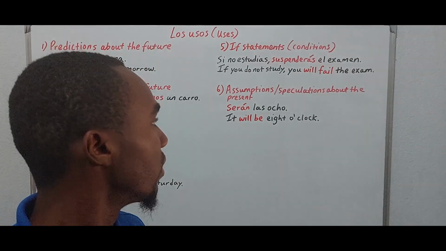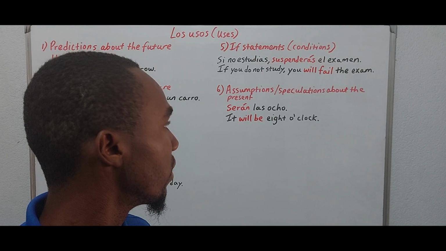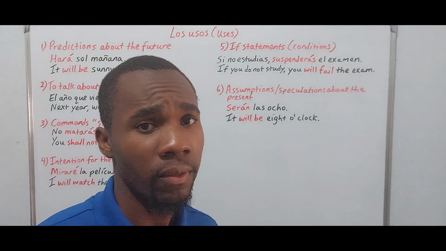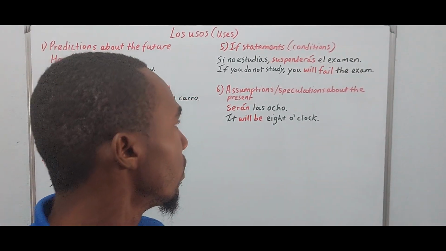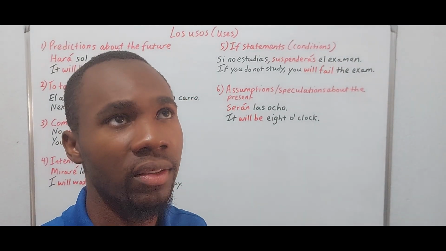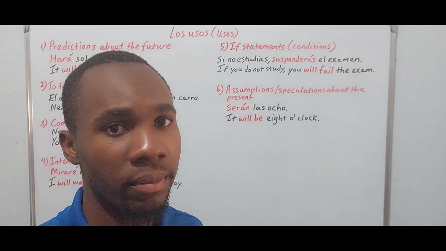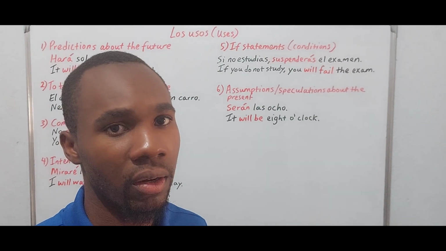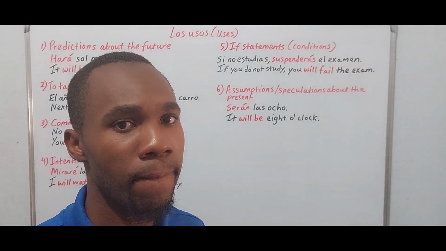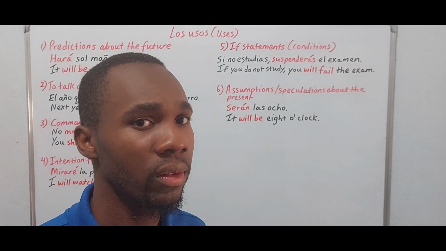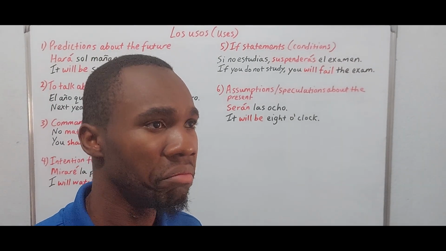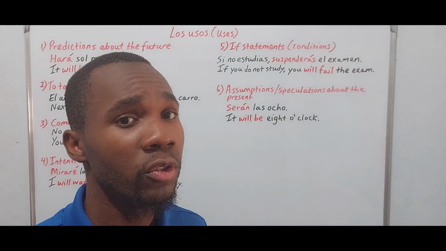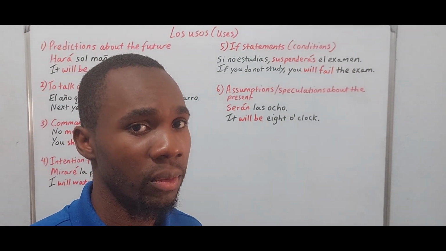And six, assumptions or speculations about the present. Serán las 8. It will be 8 o'clock. So let us imagine that someone asks us for the time. ¿Qué hora es? Serán las 8. What that means is that we are not really sure that it is 8 o'clock, but we think so. So we use the future tense to make speculations about the present.